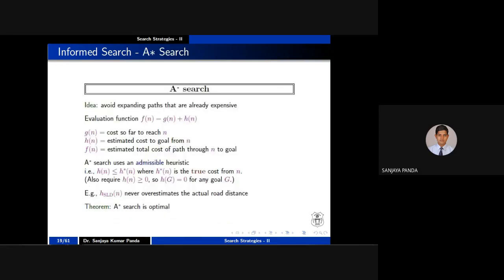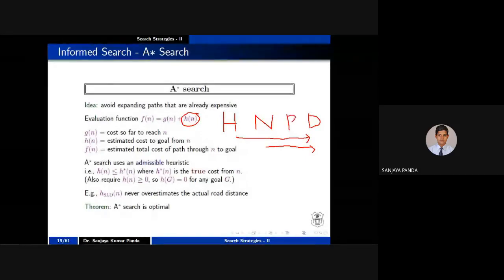Come to A star search. In the previous search, you concentrate only on this factor, that is H of n. That is greedy search. What is H of n? For example, this is Hyderabad, this is Nagpur, and this is New Delhi. Initially, you are concentrating from Hyderabad to New Delhi. Next, once you reach Nagpur, you are concentrating on Nagpur to Delhi, right? When you reach Bhopal, you are calculating from Bhopal to Delhi. Only you are considering that. That is nothing but your H of n, right?